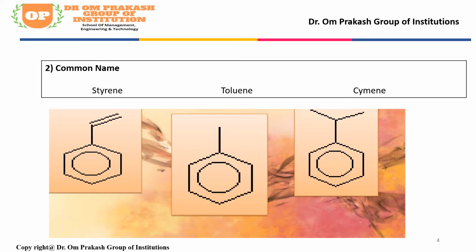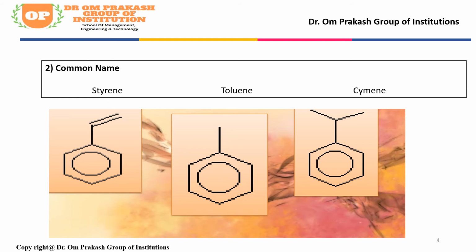Next example is a benzene ring attached with OCH3, then we call it anisole. And the third example is toluene, because CH3 replaces one hydrogen atom from one position, then we call it toluene. So these are the examples of monosubstituted derivatives of benzene.